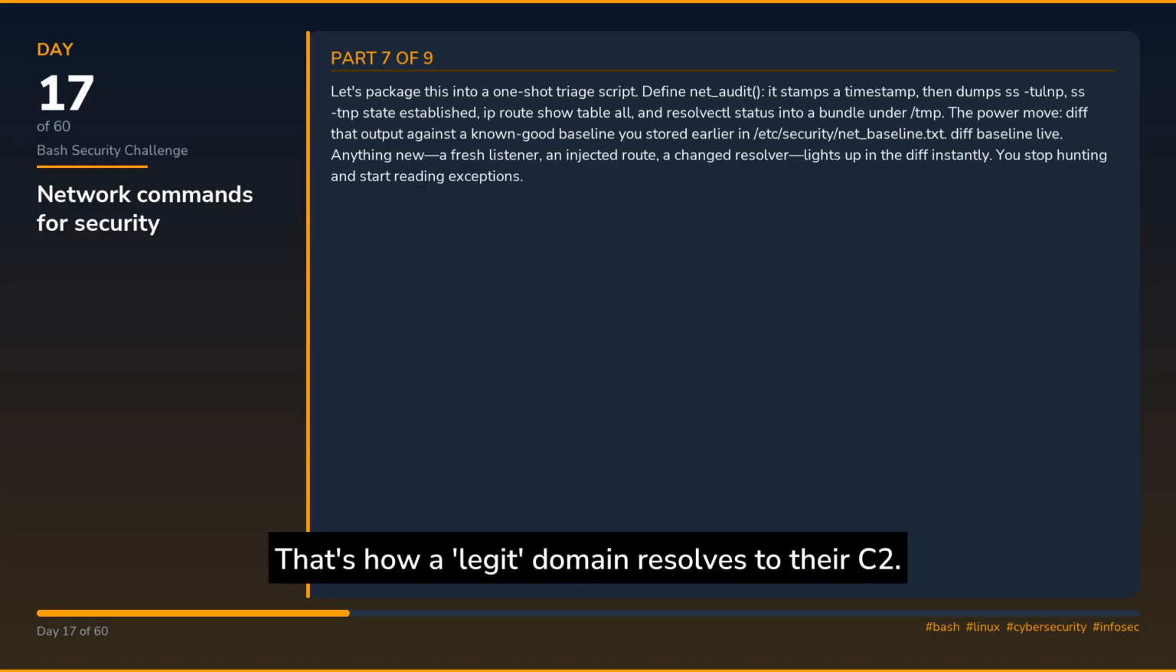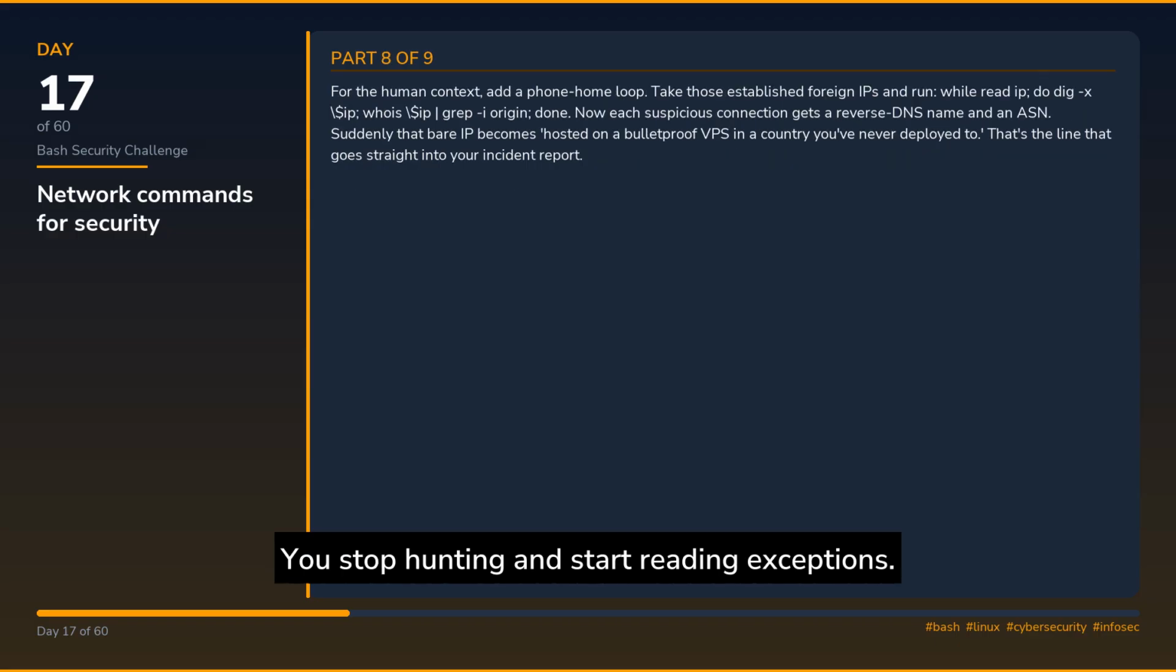Let's package this into a one-shot triage script. Define net_audit, it stamps a timestamp, then dumps ss -tulnp, ss -tnp state established, ip route show table all, and resolvectl status into a bundle under /tmp. The power move: diff that output against a known good baseline you stored earlier in /etc/security/net_baseline.txt. diff baseline live. Anything new, a fresh listener, an injected route, a changed resolver, lights up in the diff instantly. You stop hunting and start reading exceptions.